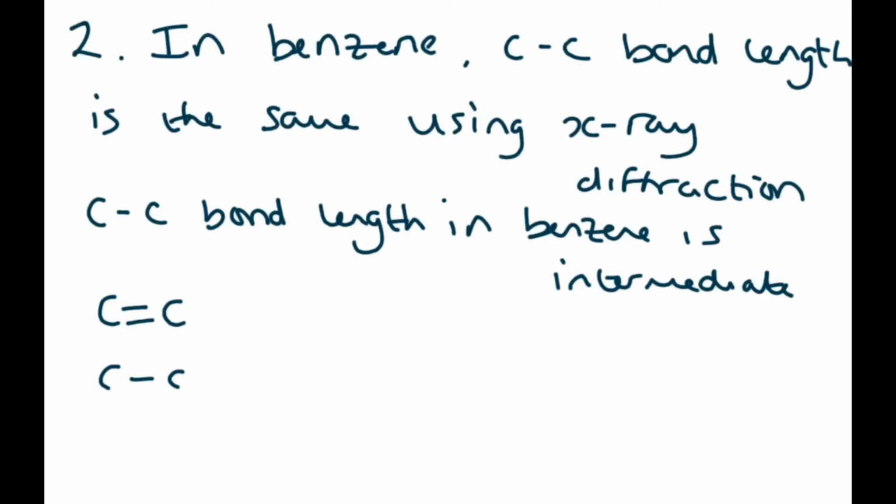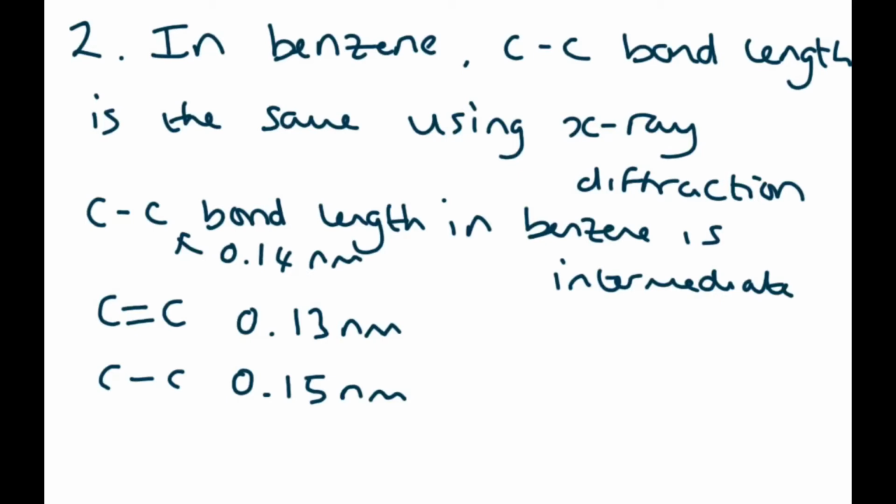The carbon-carbon single bond is approximately 0.15 nanometers in length. The carbon-carbon double bond is about 0.13 nanometers. And the carbon-carbon bond length in benzene is approximately 0.14 nanometers. But like I said, you don't have to remember those figures.